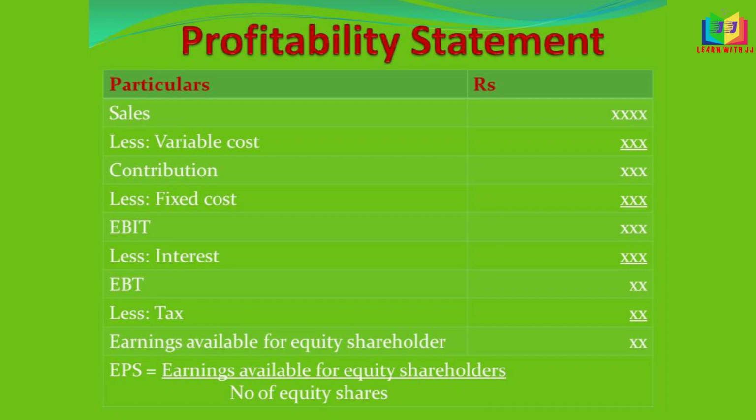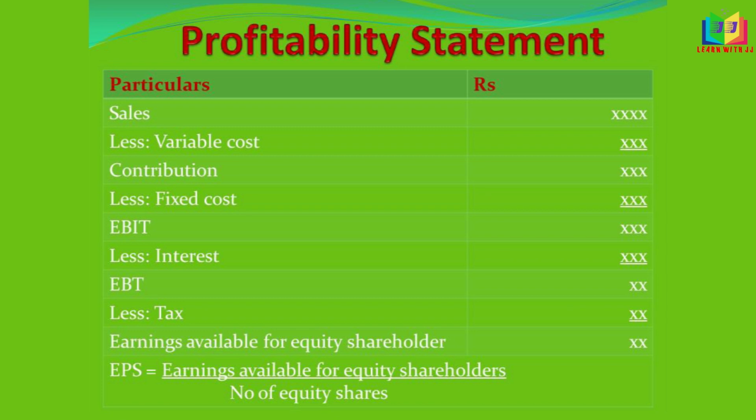Here first we'll start with the sales, and from that we have to subtract the variable cost. Variable cost is nothing but it varies according to the sales, and we will arrive at contribution, and from that we have to subtract the fixed cost. This fixed cost remains the same. It does not change according to the sales, and we will arrive at EBIT, and after that we have to subtract the interest. This interest is on debentures or on loan borrowed.